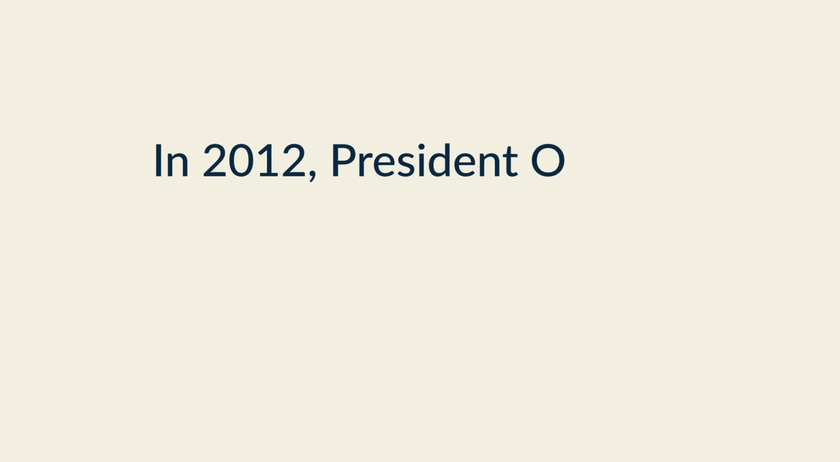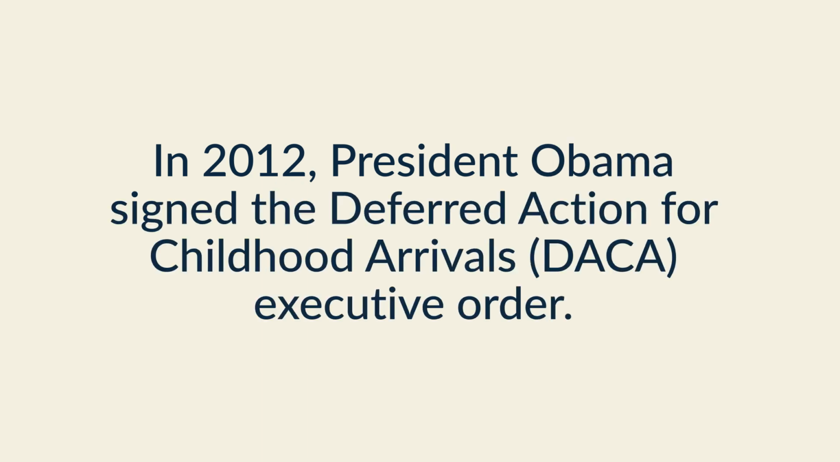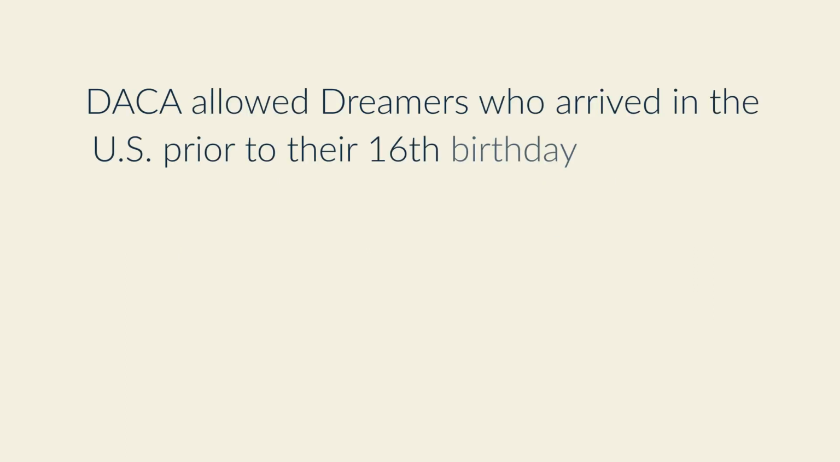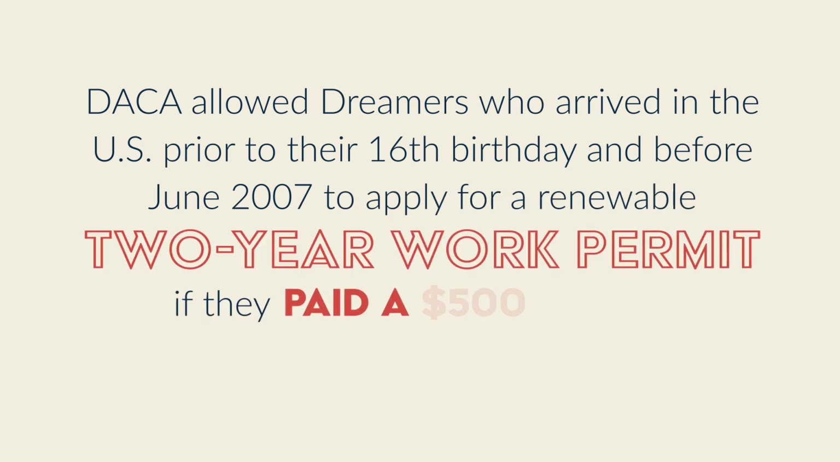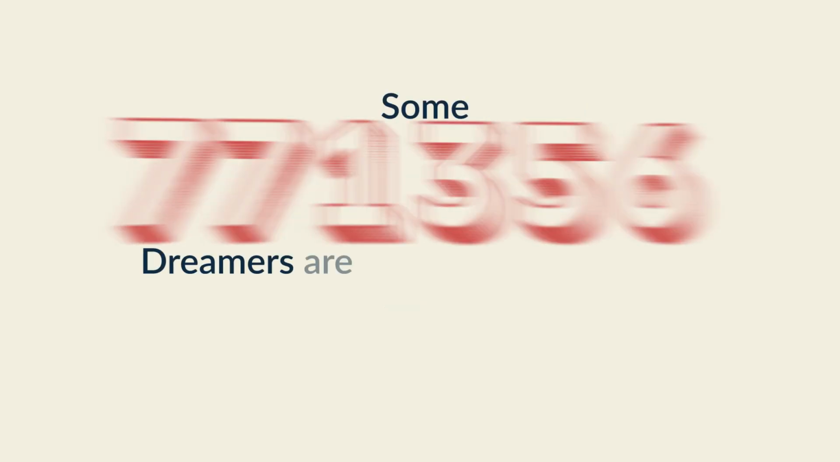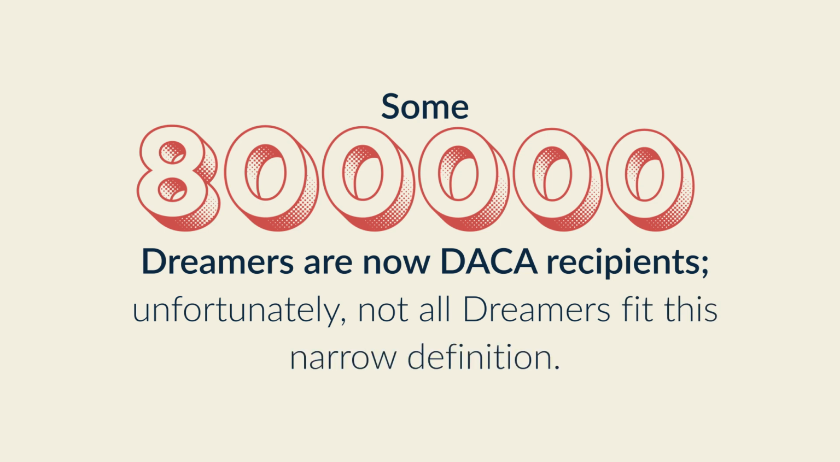In 2012, President Obama signed Deferred Action for Childhood Arrivals, DACA, an executive order. DACA allowed dreamers who arrived in the U.S. prior to their 16th birthday and before June 2007 to apply for a 2-year work permit if they paid a $500 fee and passed a background check. Some 800,000 dreamers are now DACA recipients. Unfortunately, though, not all dreamers fit this narrow definition.